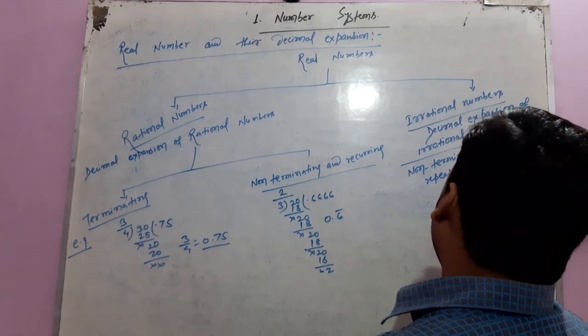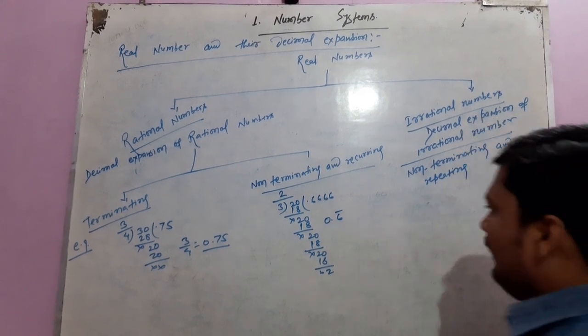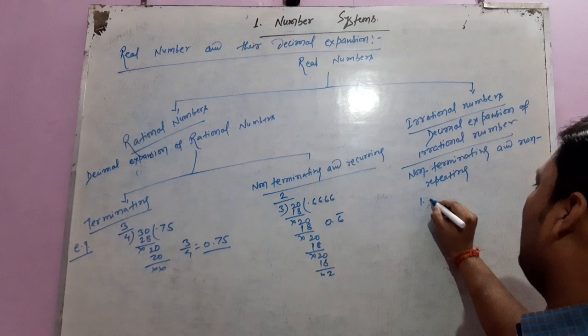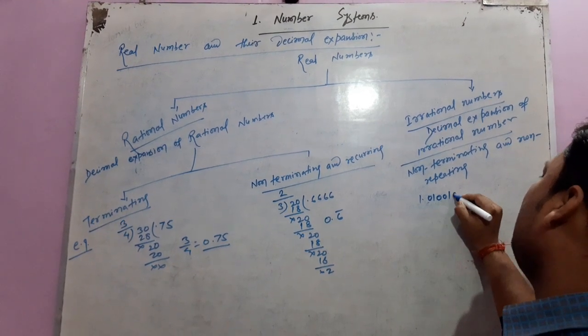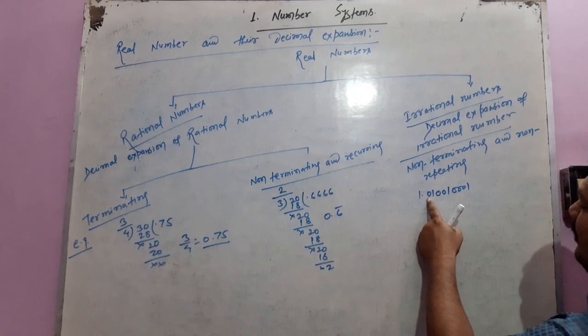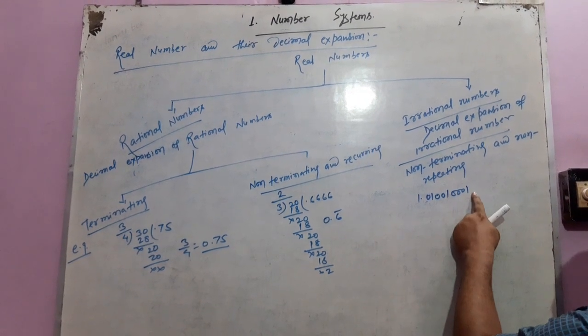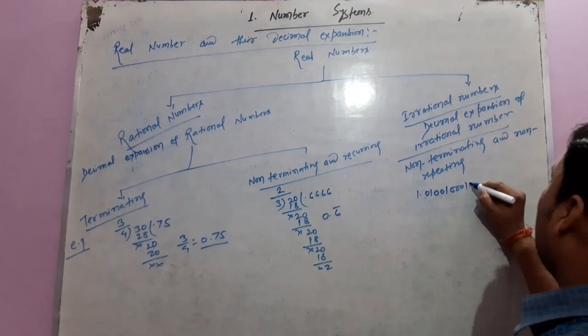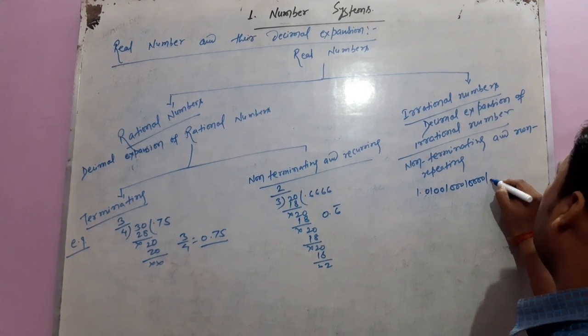Non-repeating or non-recurring, both are the same thing. For example, 1.01, then 001, then 0001. Here 1 repeats after one 0, here 1 repeats after two zeros, here after three zeros, then maybe after four zeros, and so on.